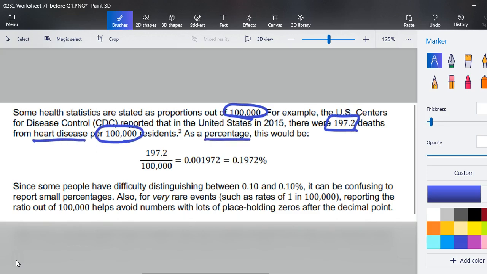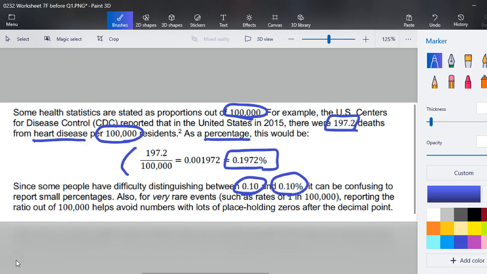Converting this to a percentage, we would put the 197.2 over 100,000, divide, multiply by 100, and we get this, which is very small, not even close to a fourth of 1%. Since some people have difficulty distinguishing between these small values and that they are not the same, it can be confusing to report small percentages.